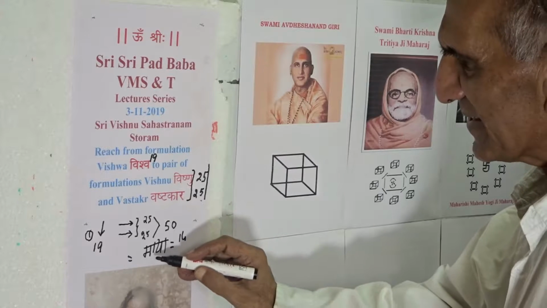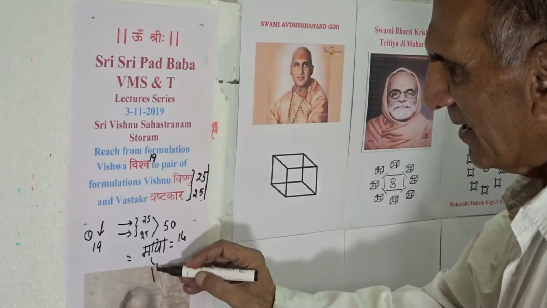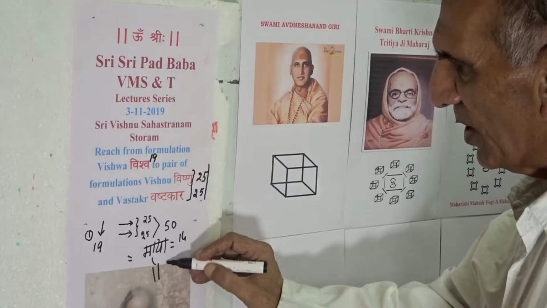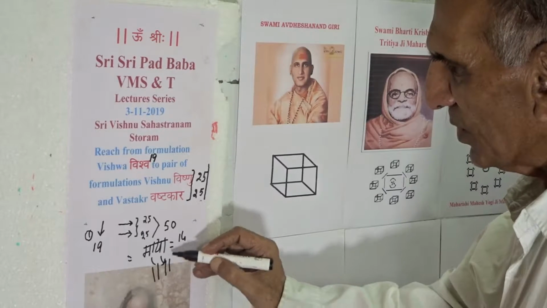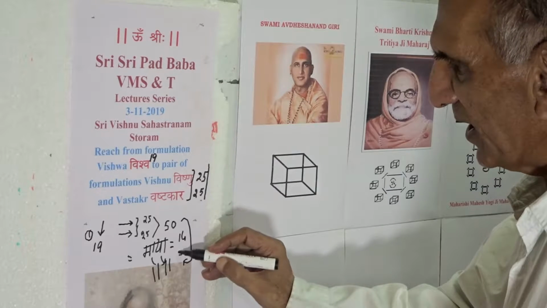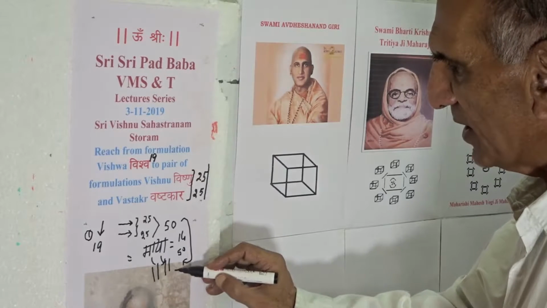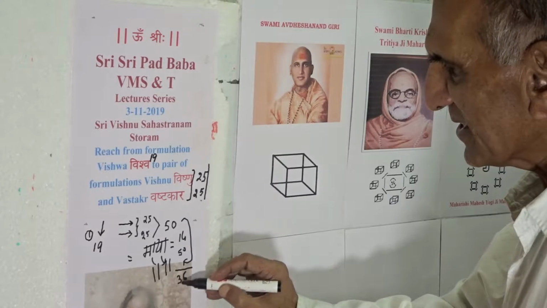However, transcendence here in elongated O is going to have a reach up till value 50, which means there is going to be an addition of value 36.